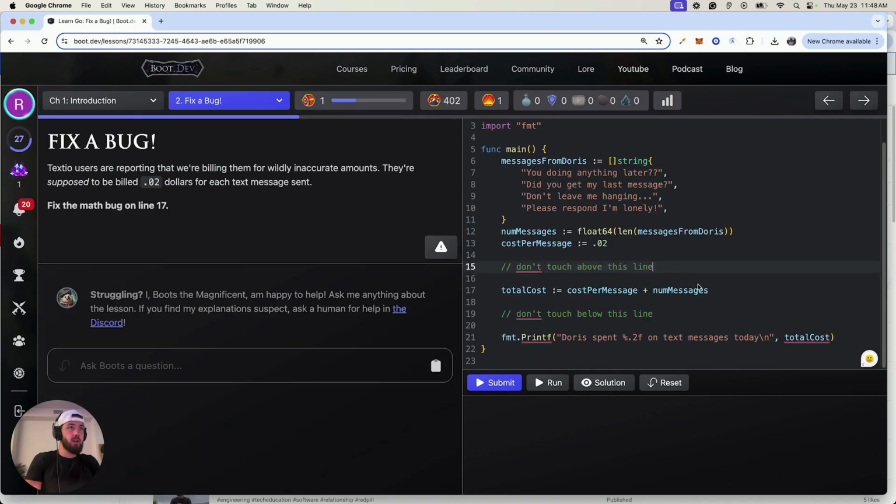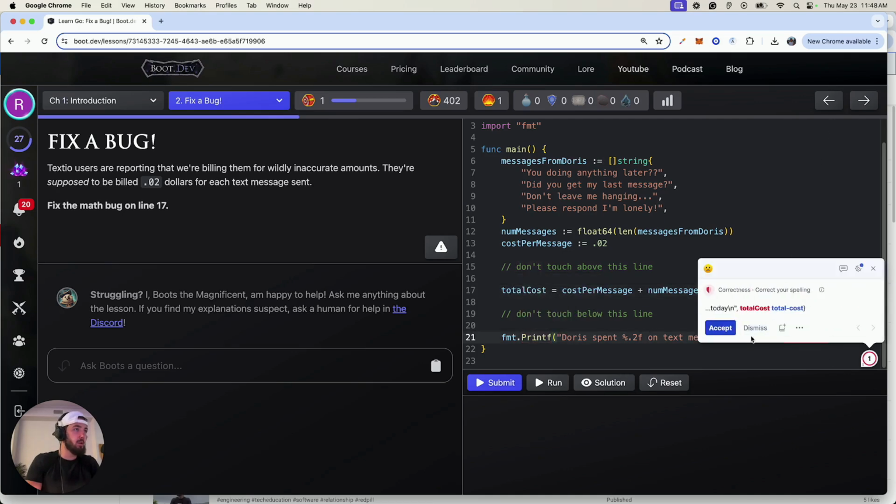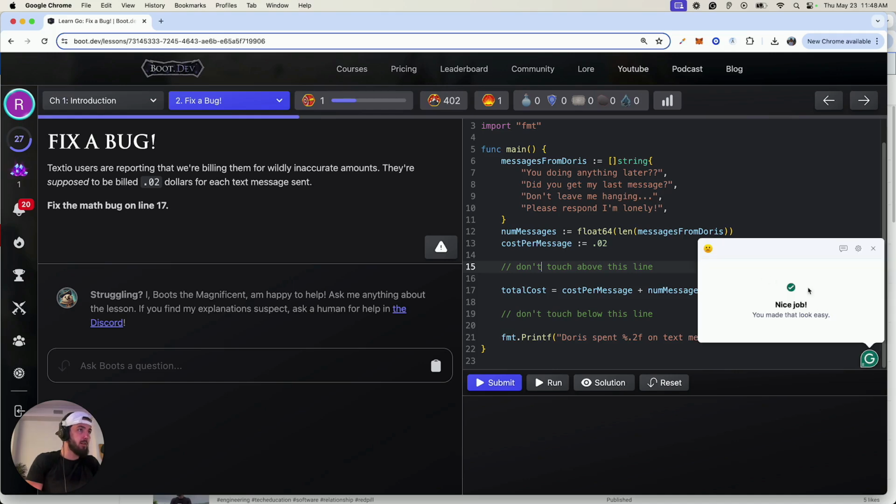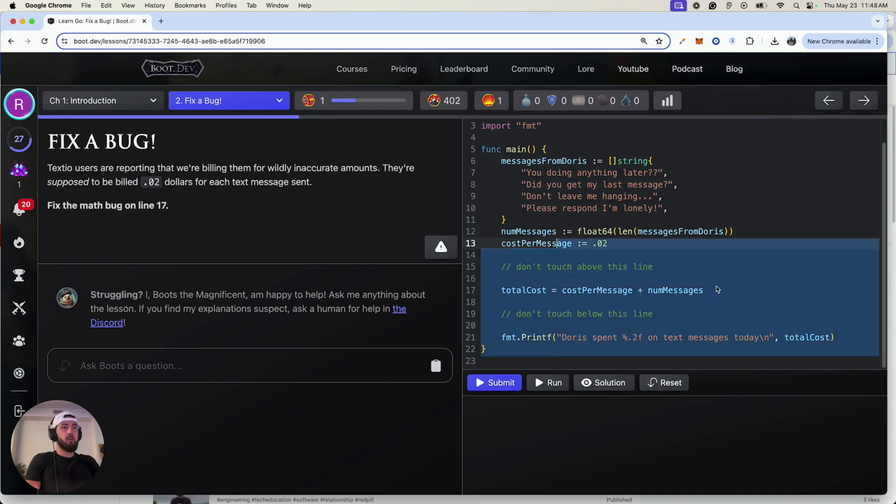Don't touch above this line. Don't touch below this line. I vaguely forget the bug, but I think it was this potentially. Please ignore this guy. How do I turn off Grammarly for boot.dev? Yeah, let's just turn it off indefinitely for boot.dev.